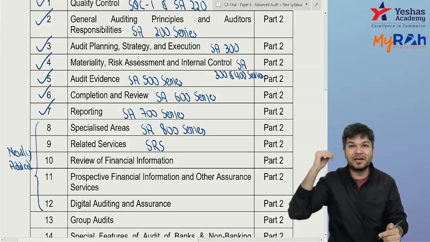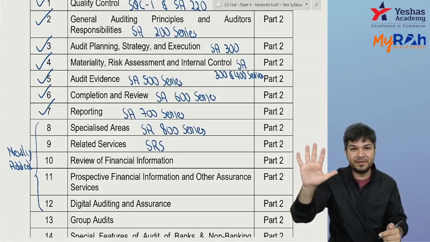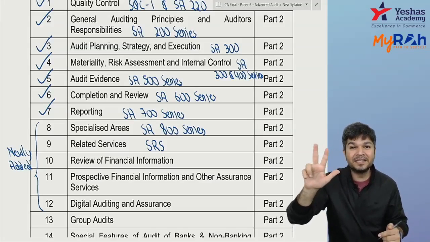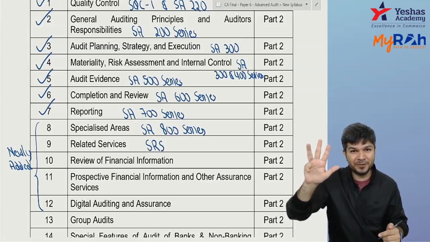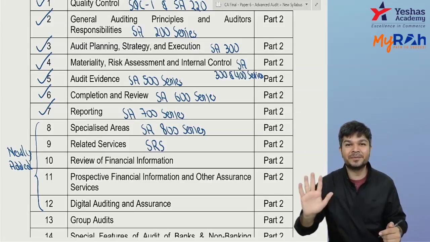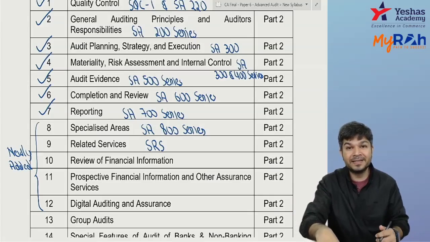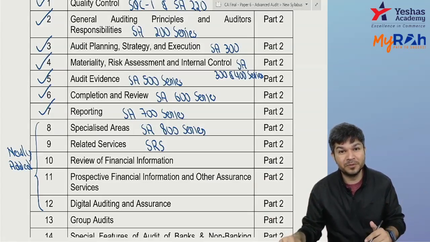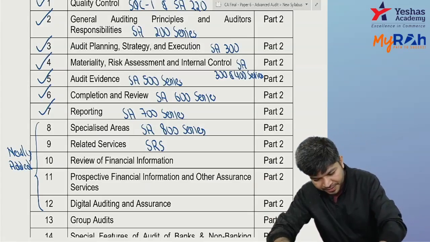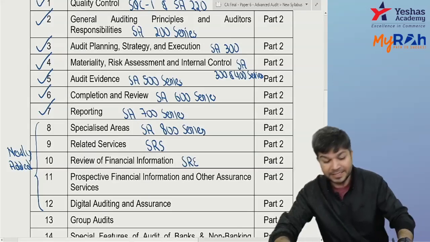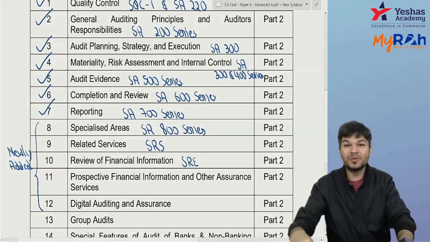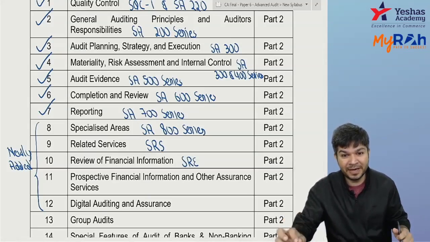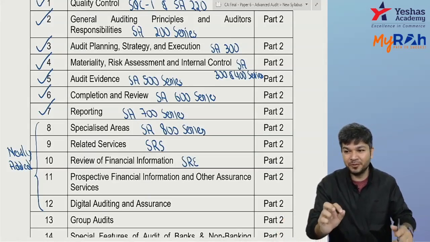So under your engagement standard, it's divided in 5 parts. Which are the 5 parts? SQC, SA, SRE, review engagement, SAE, assurance engagement, SRS, related services. So again, we have standards related to related services. It's 4400 series. Okay. Review of financial information is SRE, 2400 series. This all was not there in your old syllabus of final. This all is there in new syllabus of final, newly added.